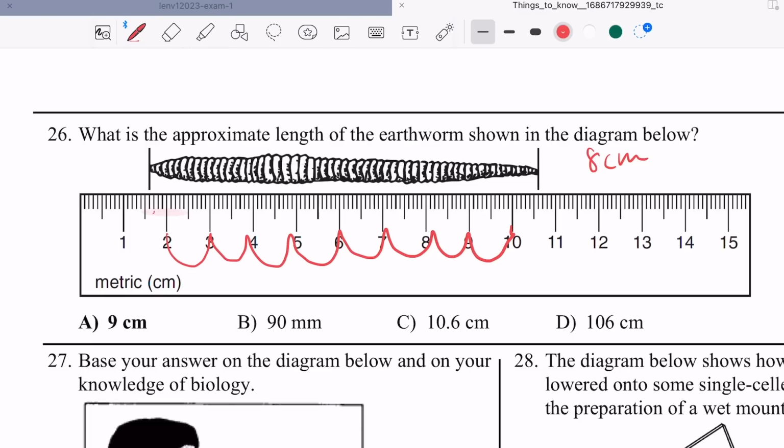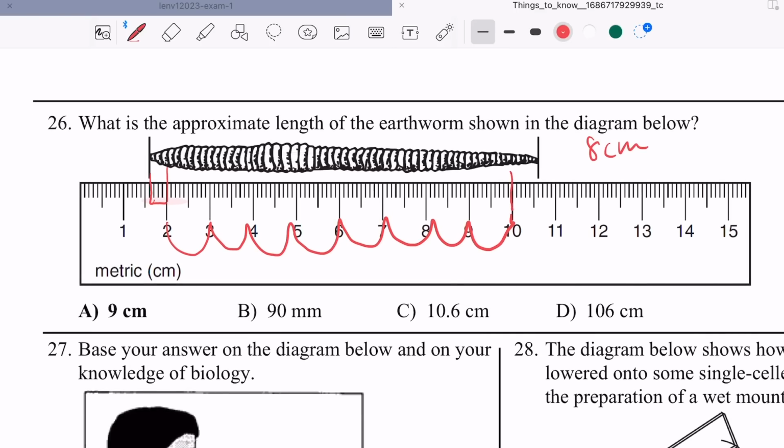But then we have this section here. And then we have this section here. This is 1, 2, 3, 4, 5, 6, 7. This is 7. 1, 2, 3, 4. Okay, so we have 4. So it's around 9. It's around, because this can definitely equal 1 centimeter. It's about 9. The best answer is 9. Okay.